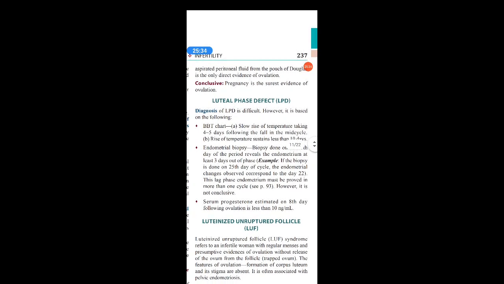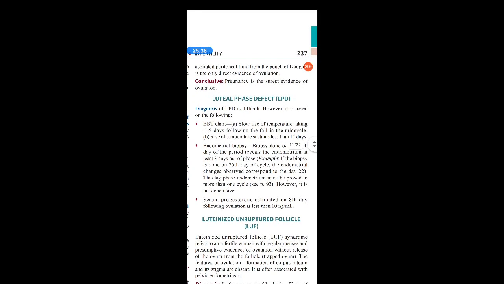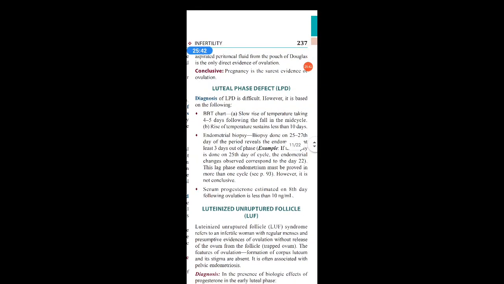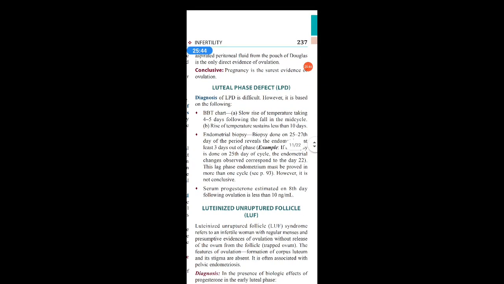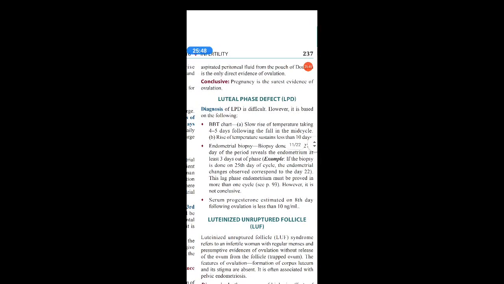And the third method of diagnosing ovulation is the conclusive method, which is nothing but pregnancy. Pregnancy is the surest evidence of ovulation. It is a surety that ovulation has occurred. So these are about the diagnosis of ovulation. How to diagnose? There are three methods: indirect, direct, and the conclusive.